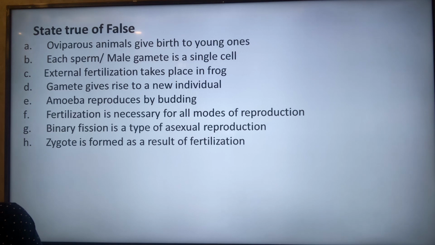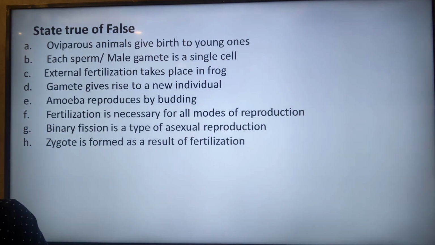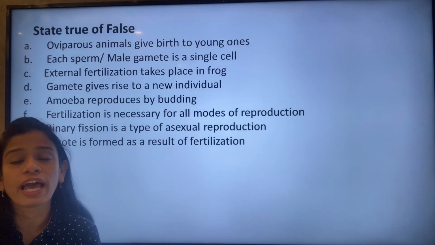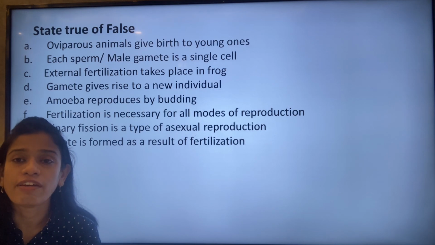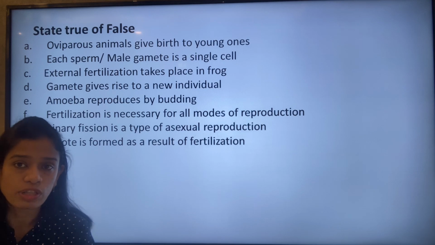Amoeba reproduces by budding. No, amoeba reproduces by binary fission. It is false. Fertilization is necessary for all modes of reproduction. It is not necessary for all modes of reproduction, because we have vegetative reproduction and asexual modes of reproduction.